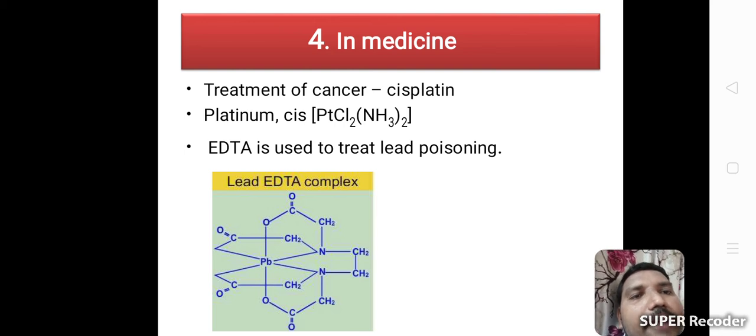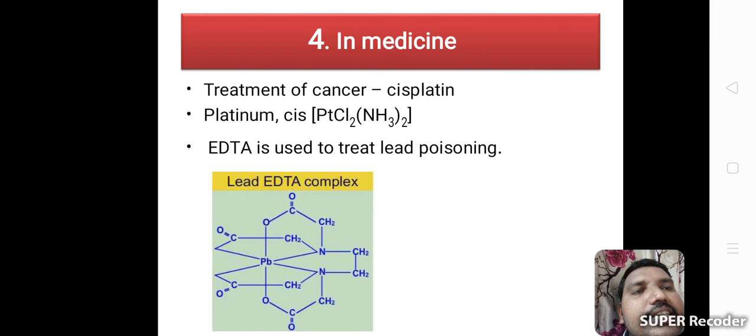Next one, see in medicine purpose. In medicine, for treatment of cancer, cisplatin, that is cis-platinum chloride with NH3 twice, PtCl2(NH3)2. EDTA is used to treat lead poisoning. EDTA complex is also used to treat lead poisoning. This is the medicine purpose.